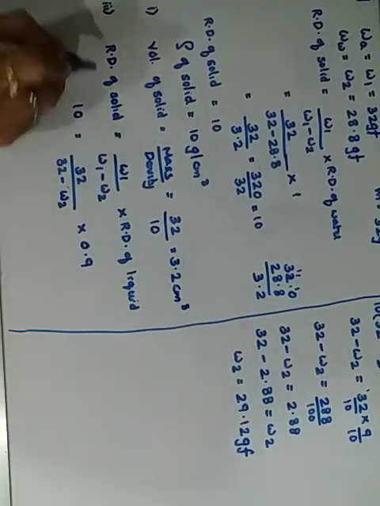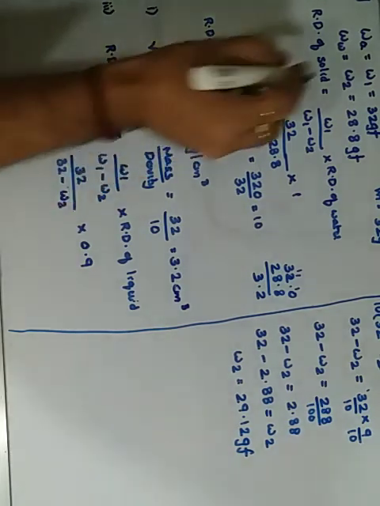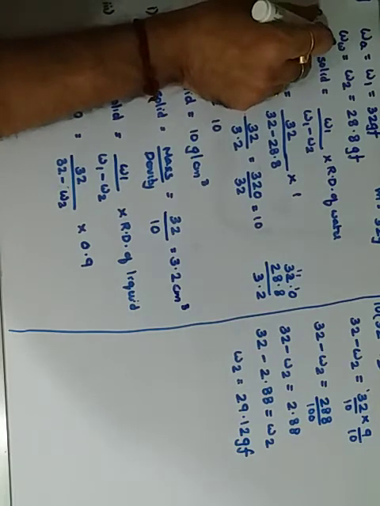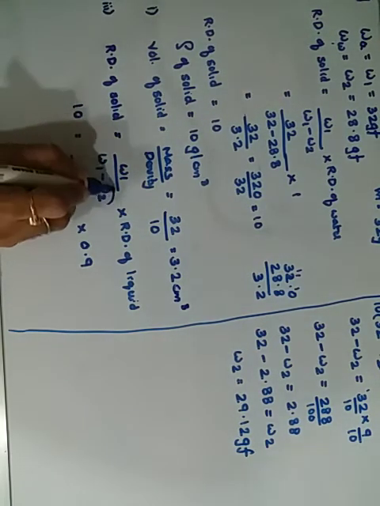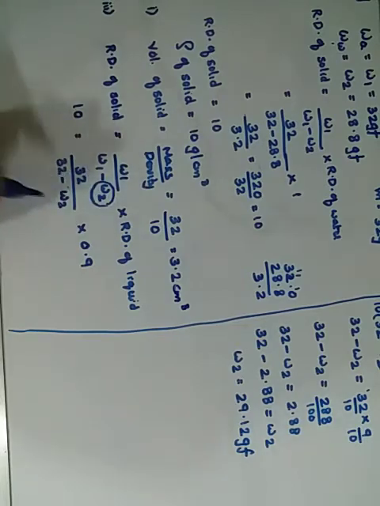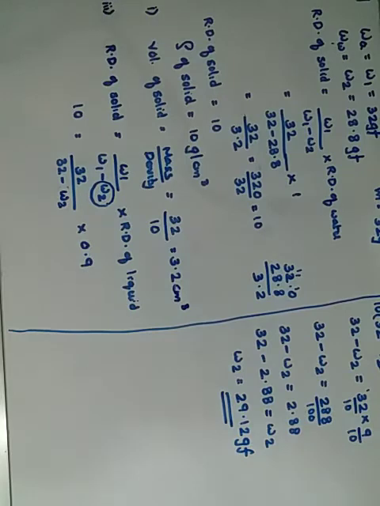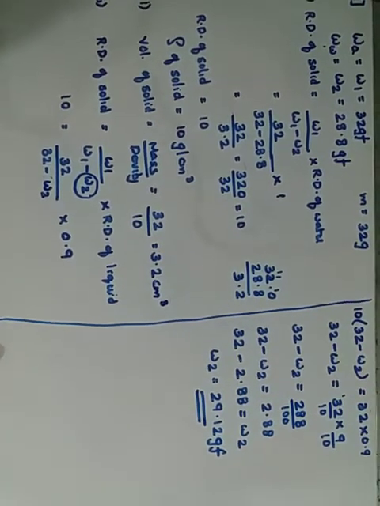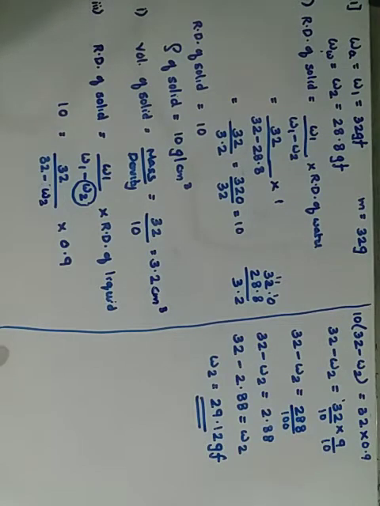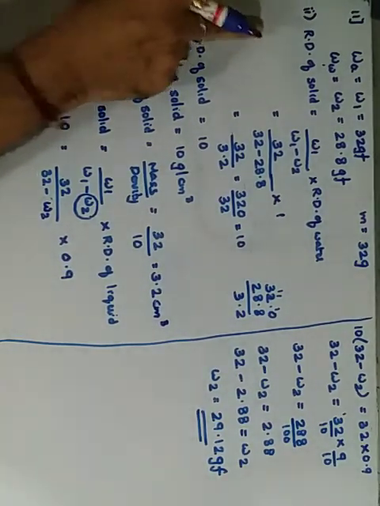What they had asked was the weight. The third question was the weight of the solid in the liquid. Earlier it was the weight in water, similarly here they have asked you the weight in the liquid. So we are requested to find W2. By cross multiplication we have got the answer as 29.12. Okay, just have a proper look at it. Yeah, you can take a screenshot. Numbers are reversed: the first is over here, the second is up, and the third is down.